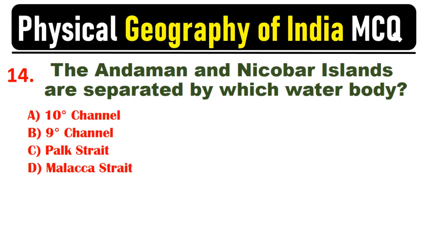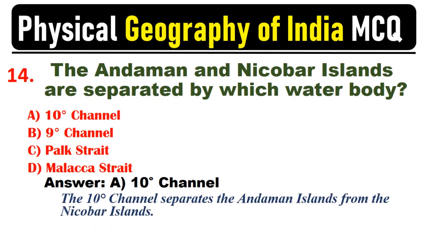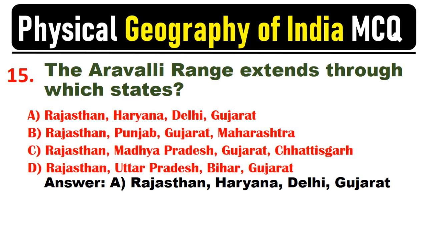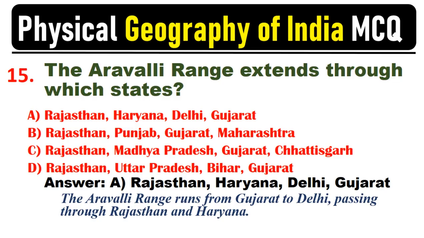The Andaman and Nicobar Islands are separated by which water body? Answer: A. Ten Degree Channel. The Ten Degree Channel separates the Andaman Islands from the Nicobar Islands. The Aravalli Range extends through which states? Answer: A. Rajasthan, Haryana, Delhi, Gujarat. The Aravalli Range runs from Gujarat to Delhi, passing through Rajasthan and Haryana.